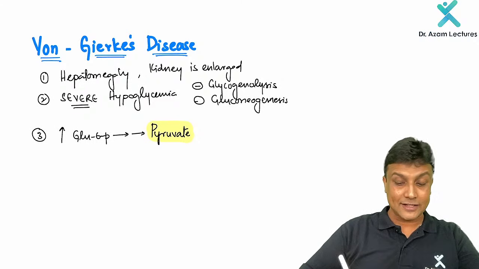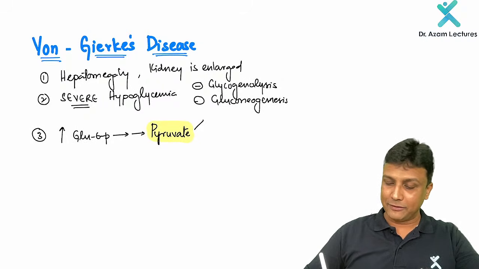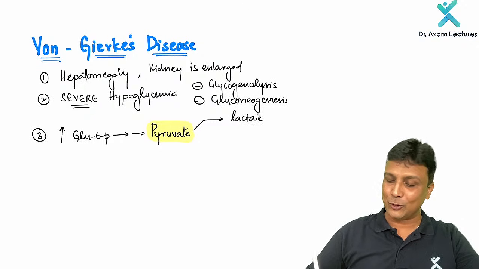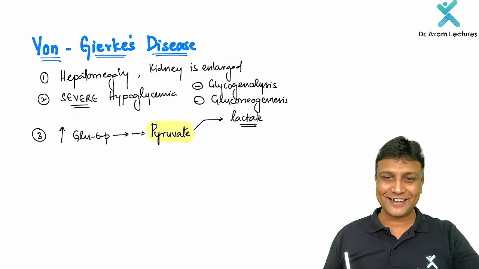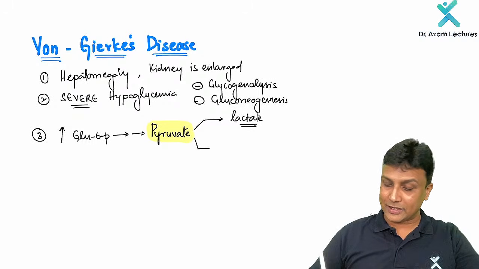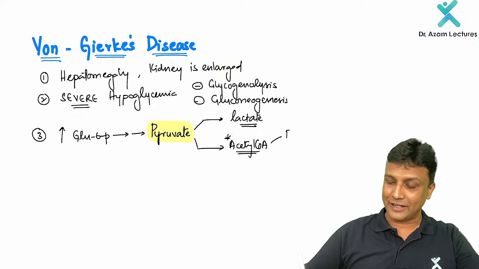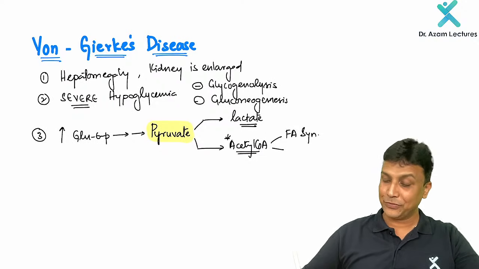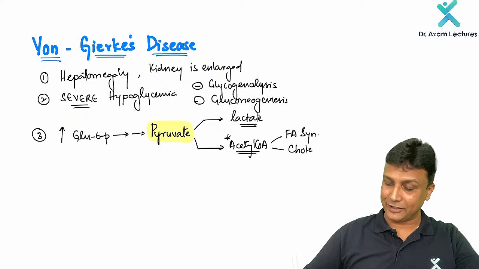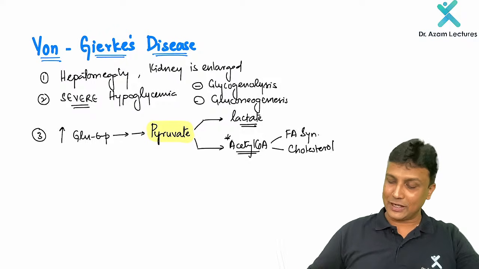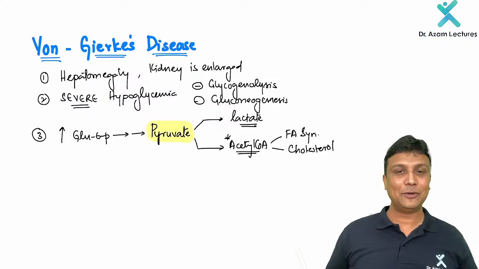But now we have an excess of this one. So therefore, there are multiple fates of pyruvate. Number one, pyruvate can get converted to lactate. That will lead to lactic acidosis. Number two, pyruvate can get converted to acetyl-CoA by the link reaction. And you know very well, acetyl-CoA is the starting substance for fatty acid synthesis, and also the starting substance for cholesterol synthesis. So now let us come to the conclusions.